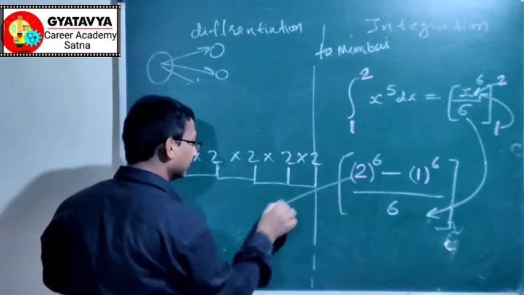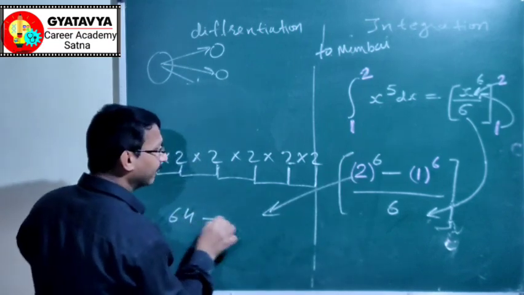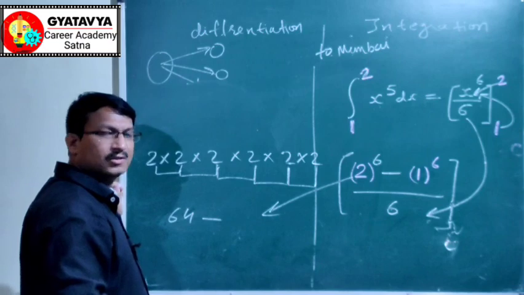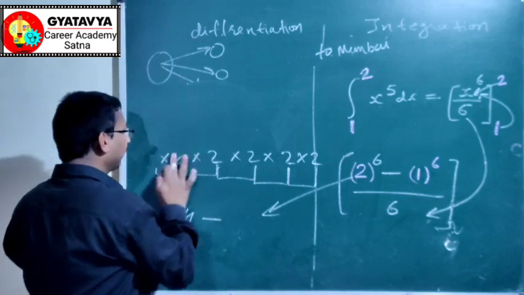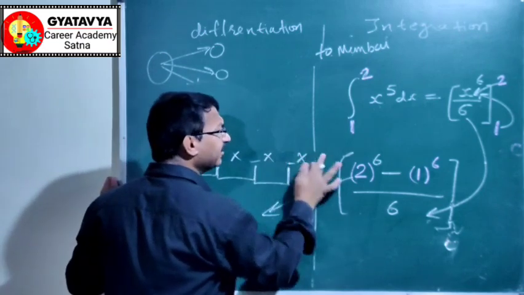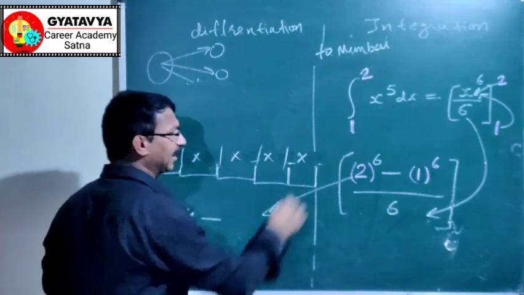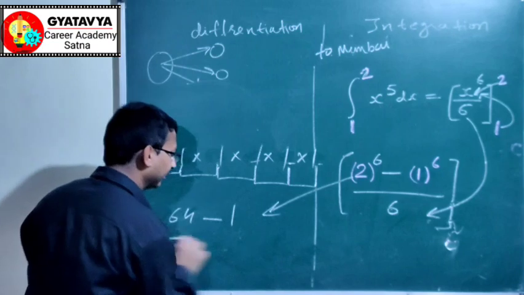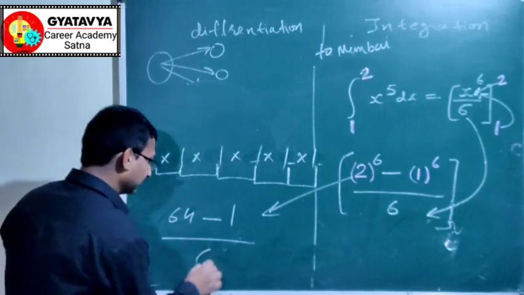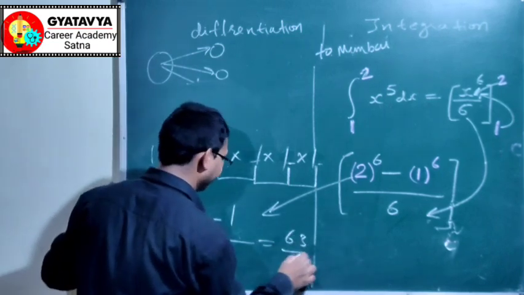So it gives 64 minus 1 into 1, 6 times. It will give result 1. The result is 63 divided by 6.